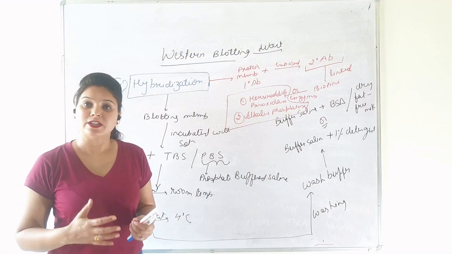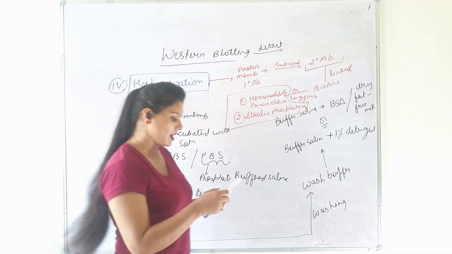Several secondary antibodies are bound to one primary antibody.